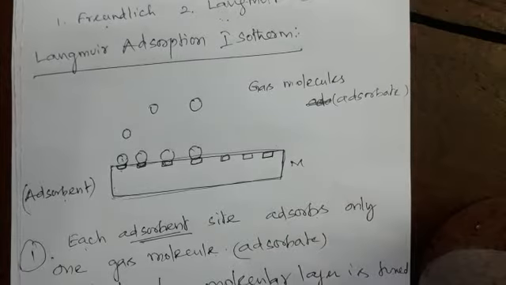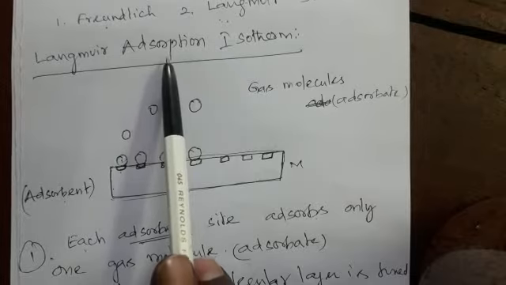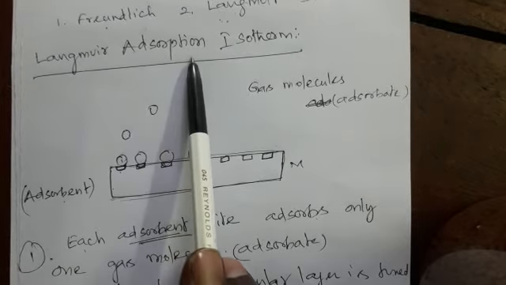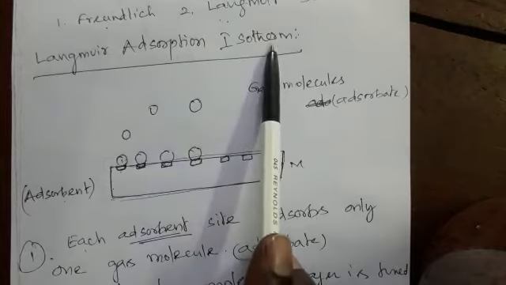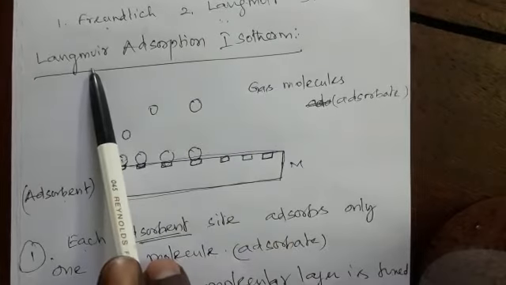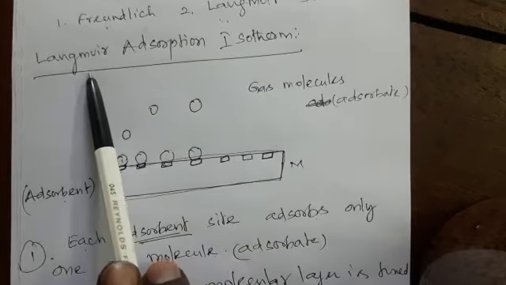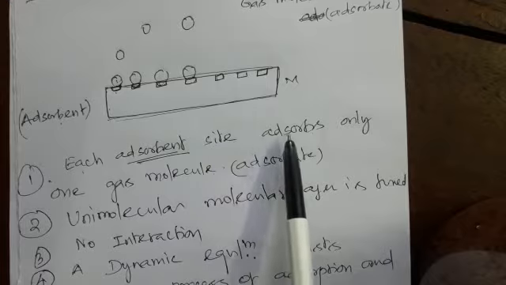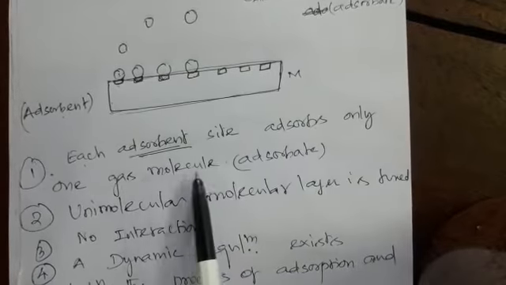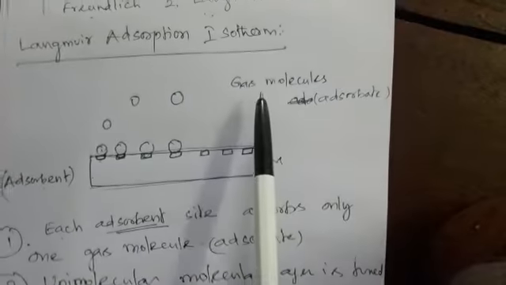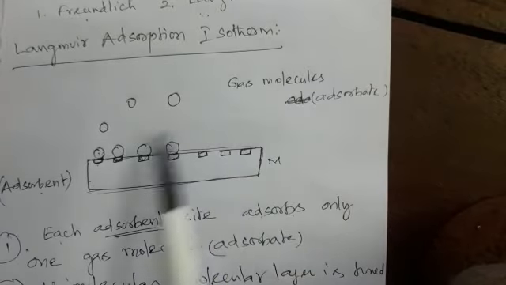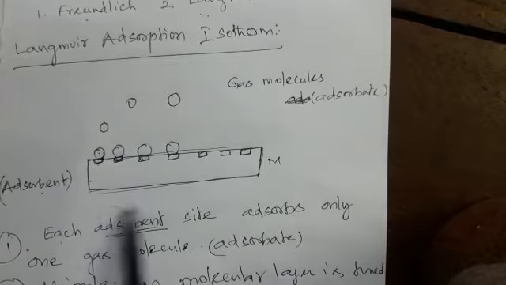Langmuir adsorption isotherm. Adsorption, that process can be carried out at a constant temperature. Langmuir made the following assumptions. First one, each adsorbent site adsorbs only one gas molecule. Let us consider gas molecules are adsorbed on a metal surface.